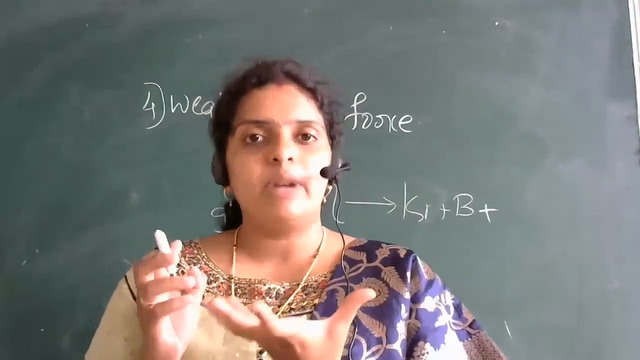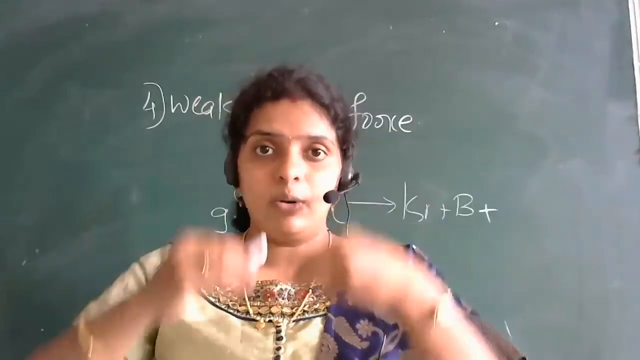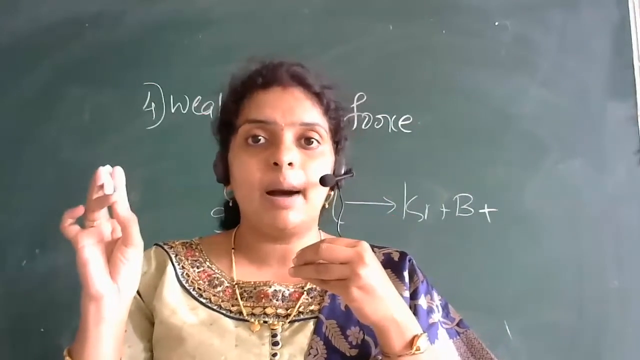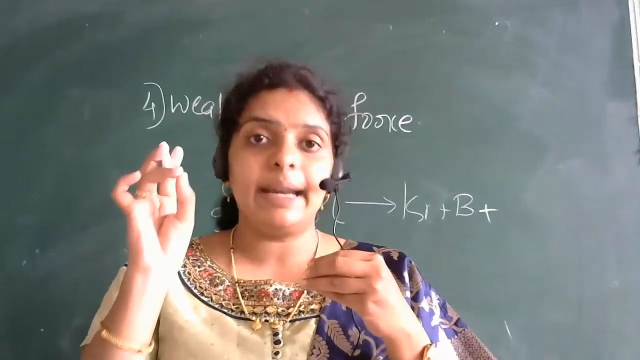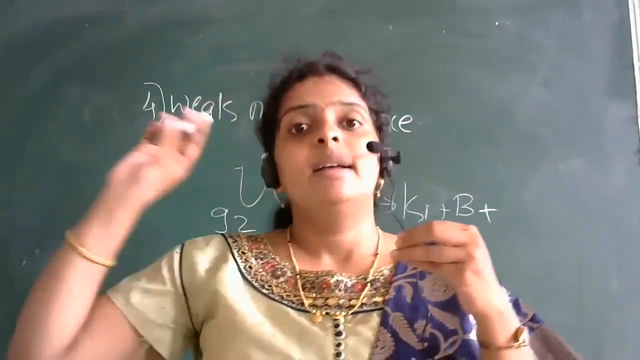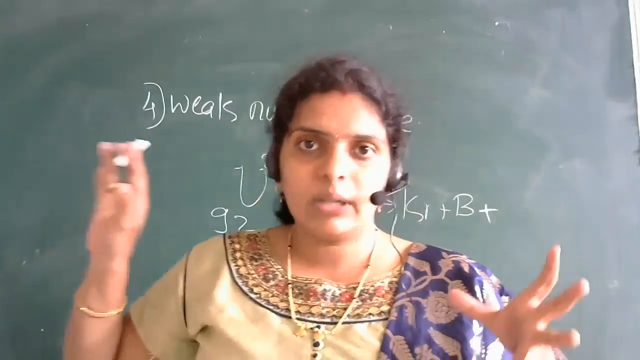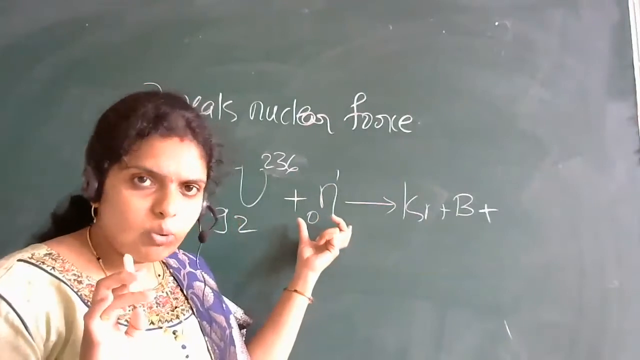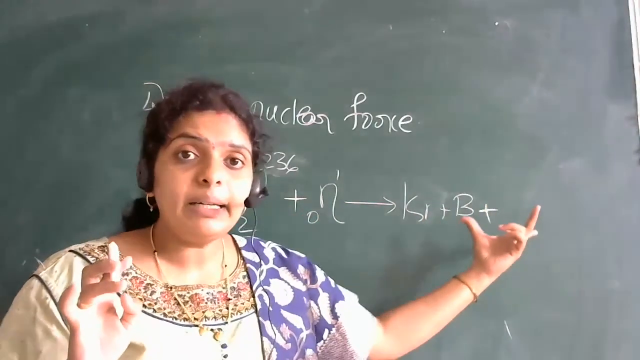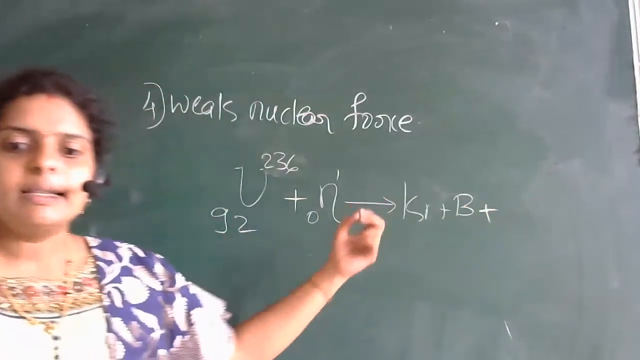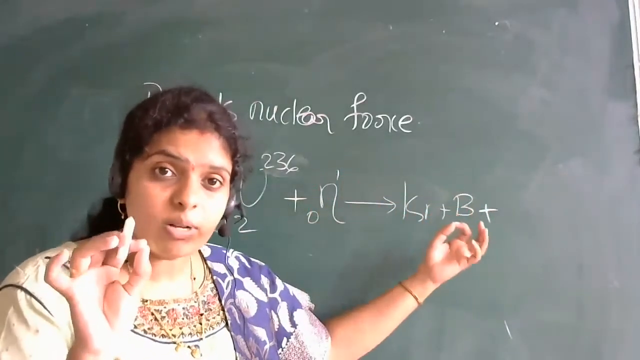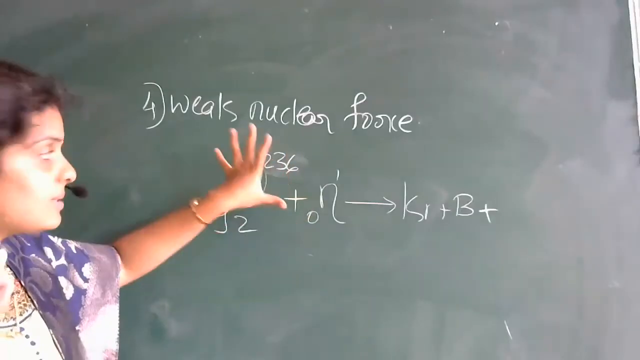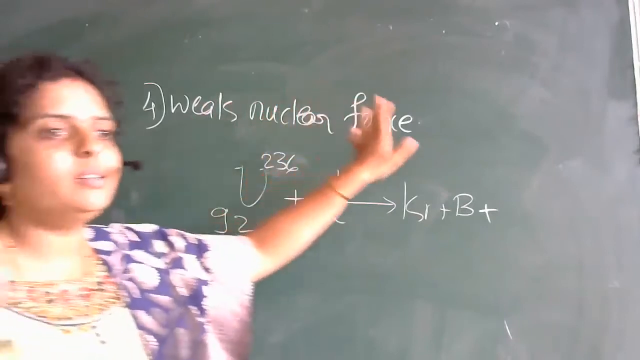If you keep uranium, what will it do? It will give out radiations. Those radiations are alpha, beta, gamma. So alpha, beta, gamma are radiations emitted by radioactive substances. When such a radioactive substance is bombarded with a neutron, it will give you some elementary particles. The force between these elementary particles and the radioactive substance is known as weak nuclear force.